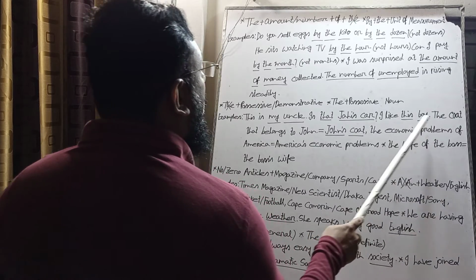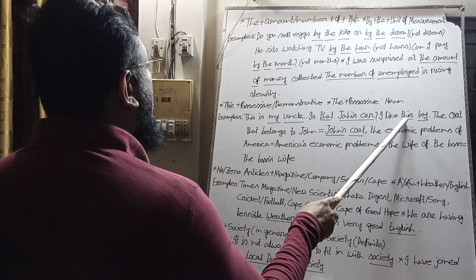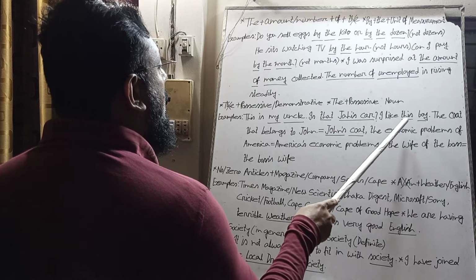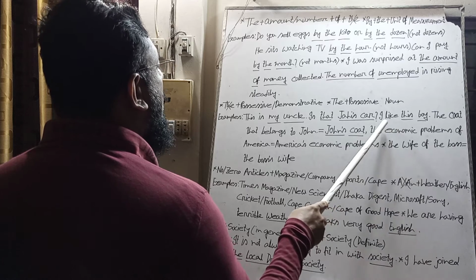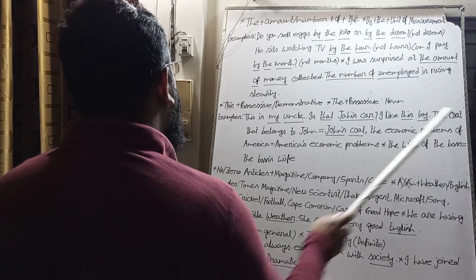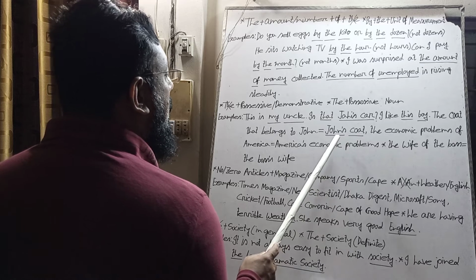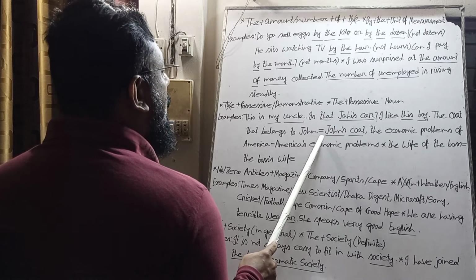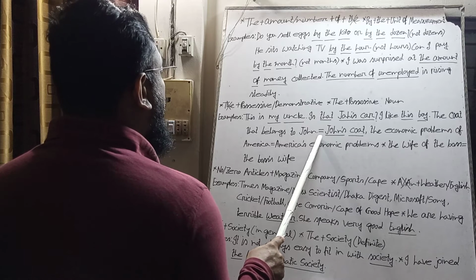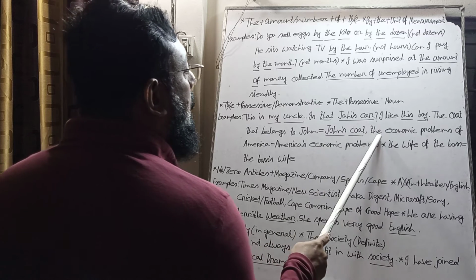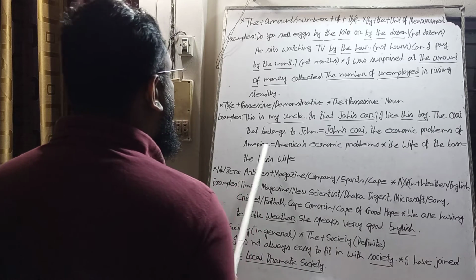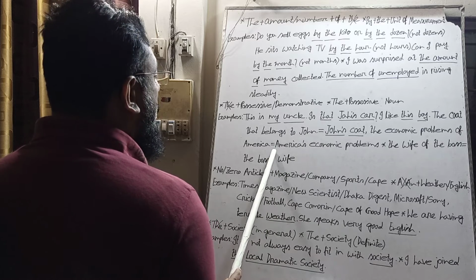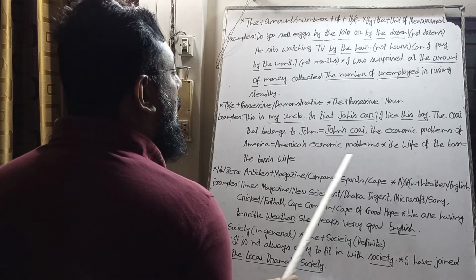I like this boy. This word is a demonstrative adjective here. We have not used the article before or after this adjective. The coat that belongs to John, we can write in such a way: John's coat. We have not used any article before them or after them. The economic problems of America, we can write in this way: America's economic problems. We have not used the article before or after them.